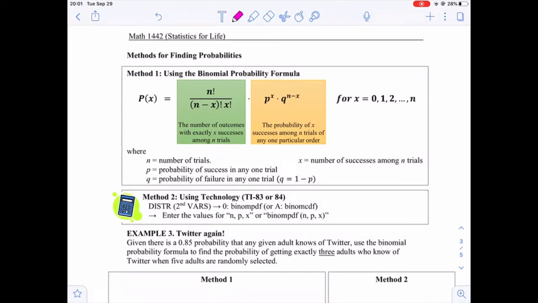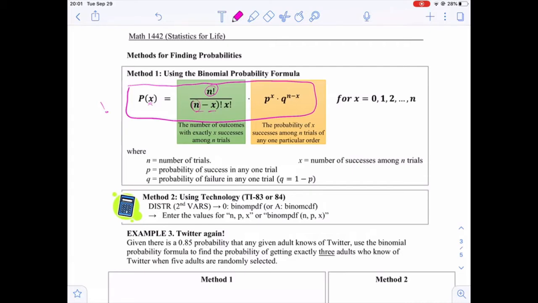Now, if we know that a given distribution is a binomial distribution, how do we find the probability of that distribution? We have a formula to find the probability of getting exactly x successes. This formula is given by this: P of x equals n factorial. This is read n factorial. This sign is read factorial. I will tell you what we mean by this in a bit.